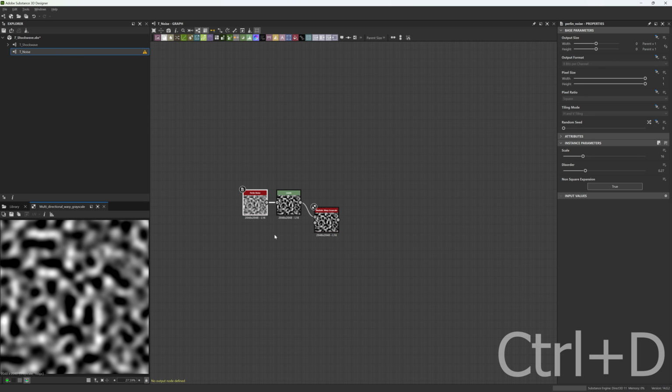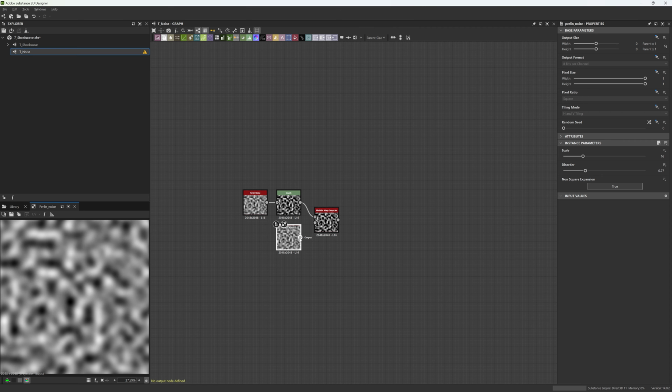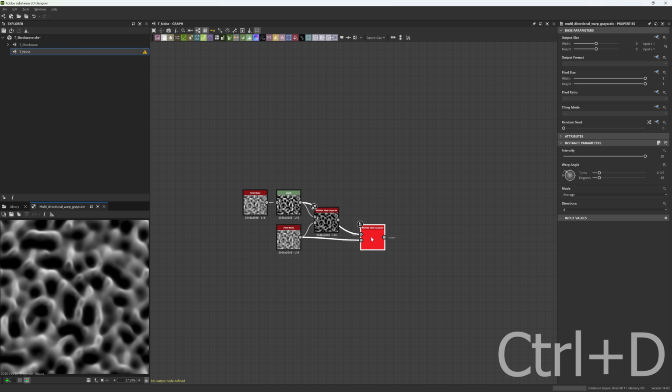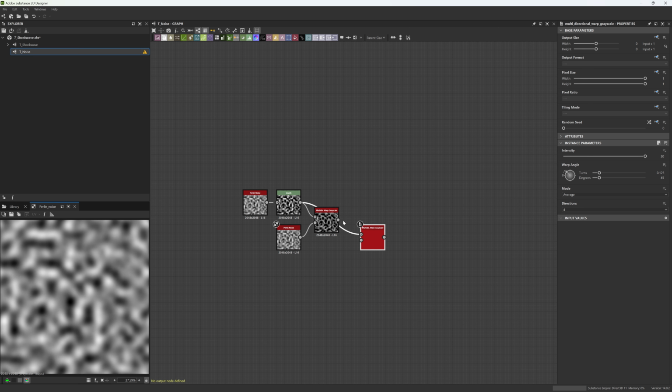Duplicate the Perlin noise and plug it into the intensity input. Increase the warps intensity and set the warp angle to 45. Now duplicate the multidirectional warp. Alt left click on the intensity input to disconnect. Plug the previous multidirectional warp to the input.